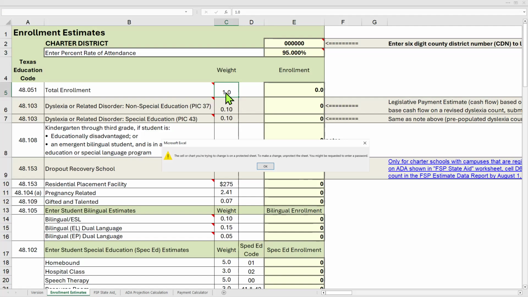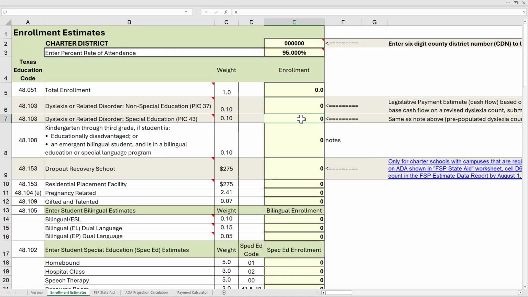When a user attempts to enter data in a protected cell, this message displays. Simply enter OK and continue. Second, data throughout the workbook is only permitted in yellow cells of the workbook. So these areas here are data entry cells.